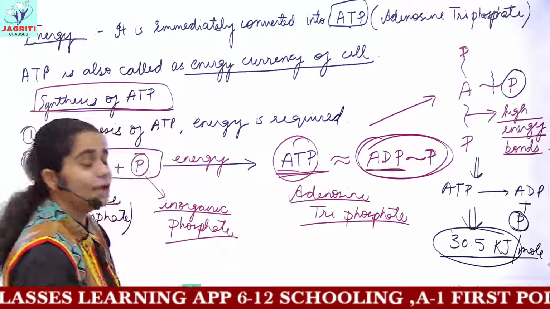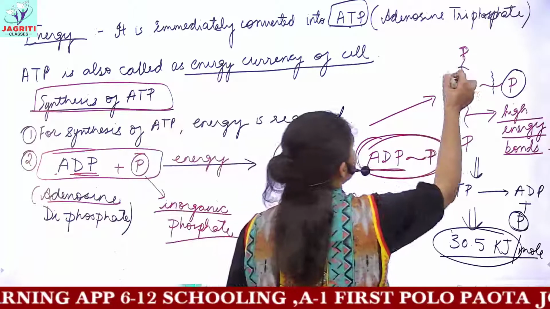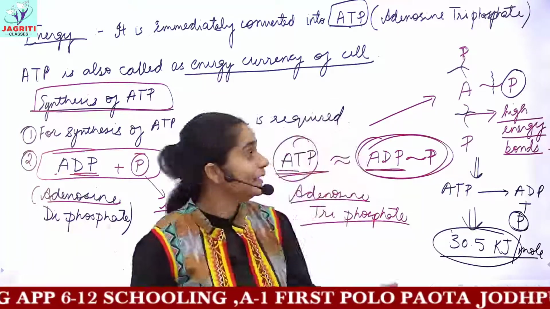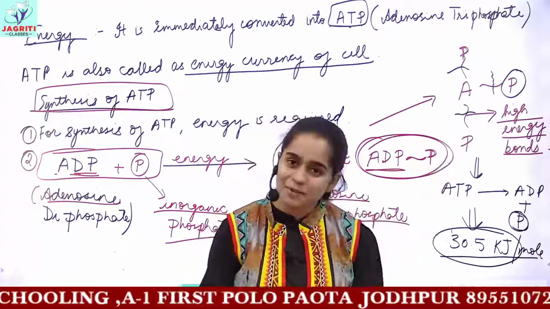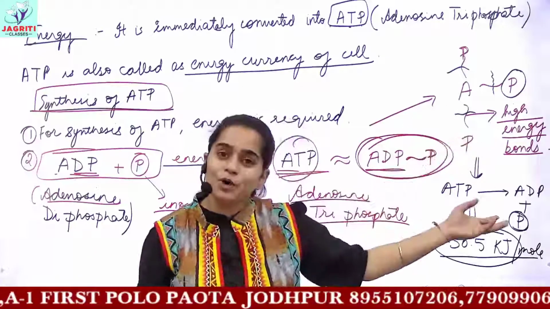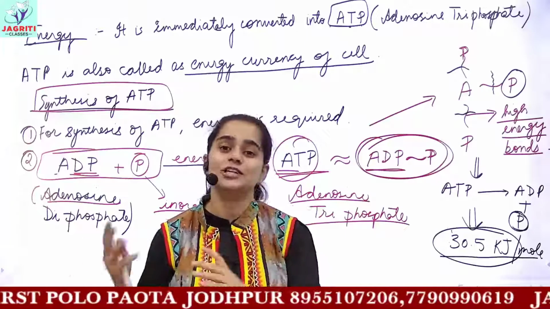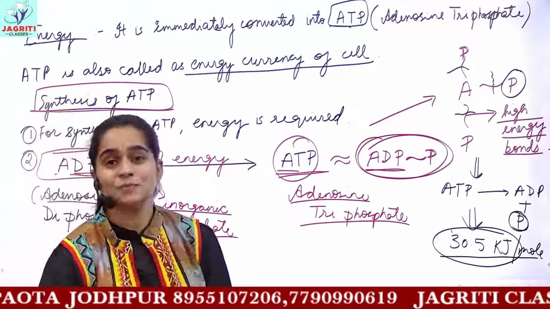And in turn, if the cell requires more energy, then it breaks other phosphate bonds also. And as the cell has not just one molecule of ATP, it has many ATP molecules, so it can break the bonds of as many ATP molecules as the amount of energy it requires. So this is all about breathing and respiration.